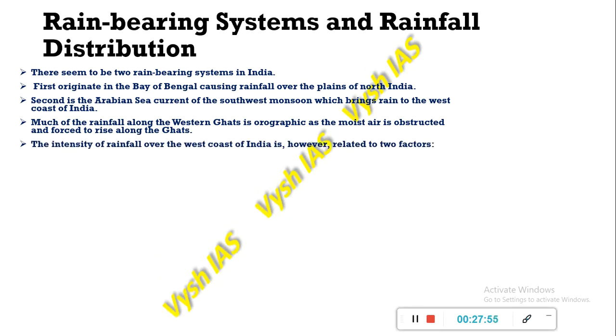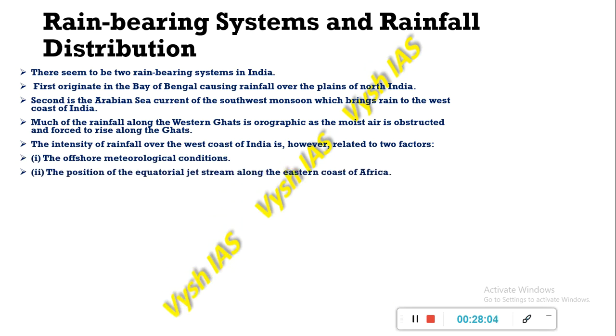So the intensity of rainfall over the west coast of India is related to two main factors, that is the offshore meteorological conditions and the position of the equatorial jet stream, which is along the eastern coast of Africa, because eastern coast of Africa is nearby to the western coast of India in terms of the travel of wind.